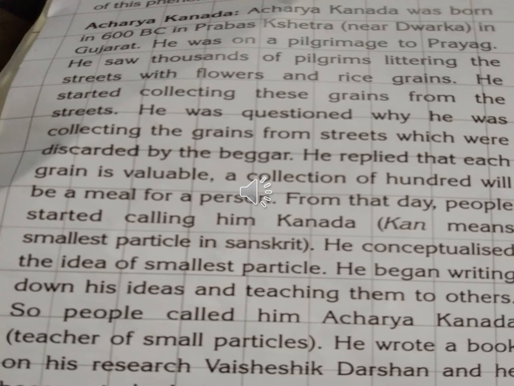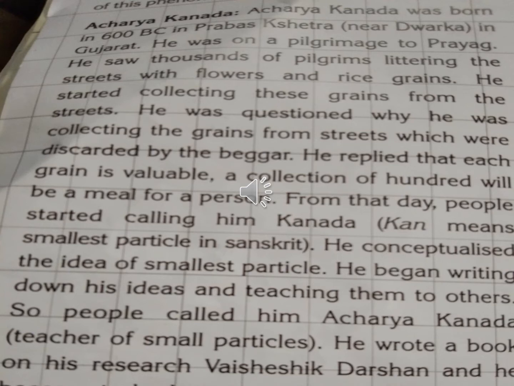A collection of 100 will be a meal for a person. From that day, the people started calling him Kannada.